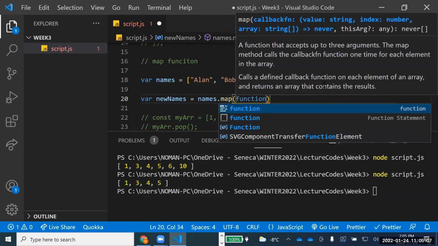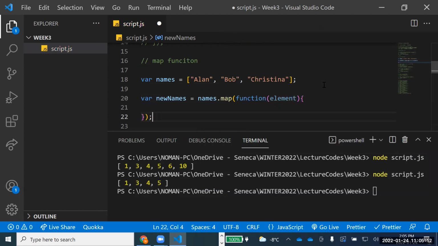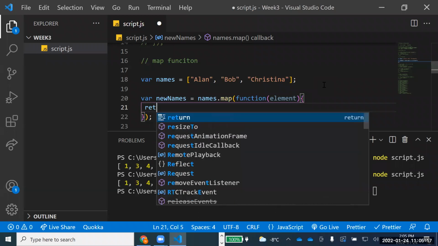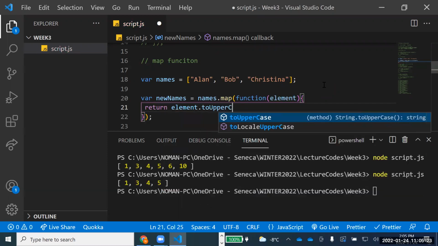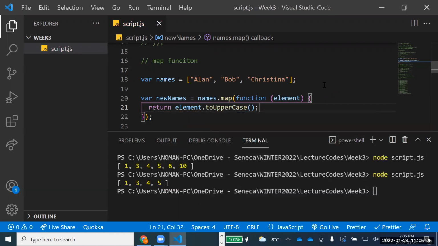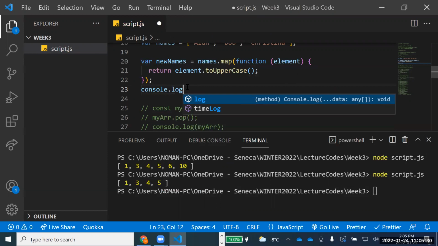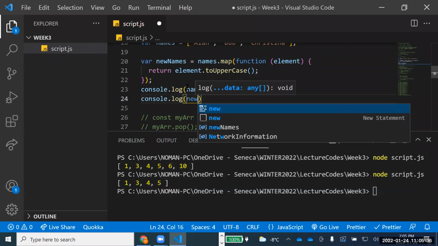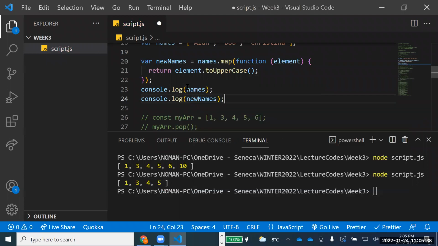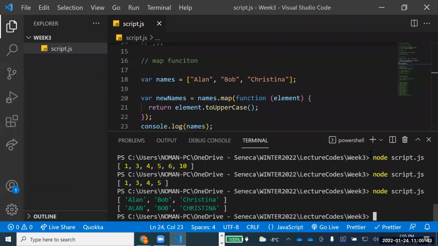Map also accepts a function, which is, so to speak, a callback function. I have not used that word quite often. So there is a callback function in this map, and I can say return element dot toUpperCase. Now this is the method that I'm using. Now let's console both of them. I'll console names as well, and also I'll console the new names. Let me just run that one, and then I'll tell you what it is doing.